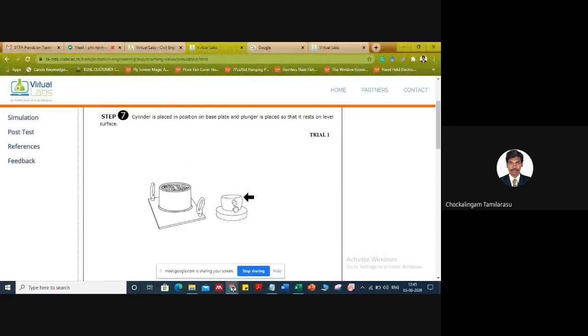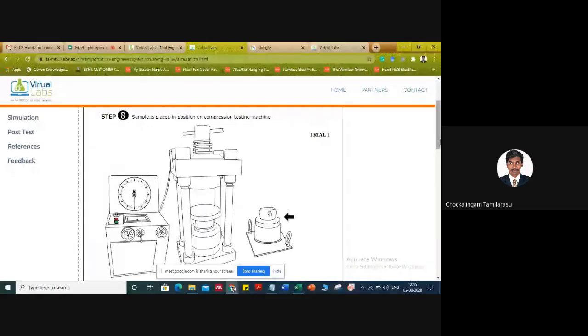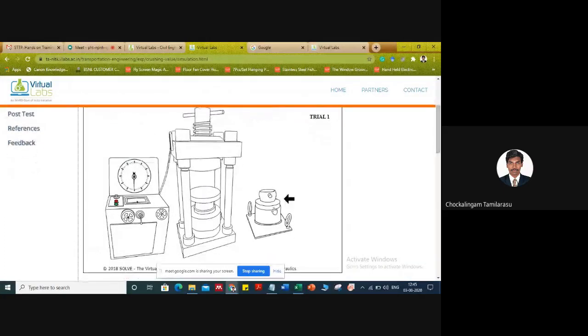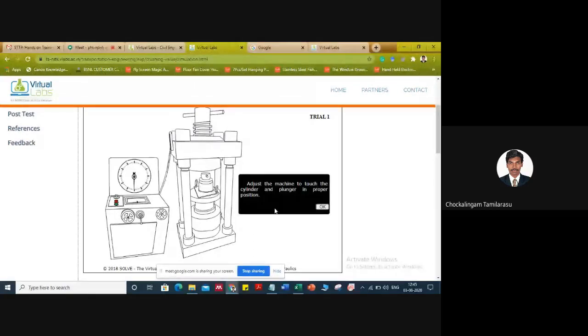We're going to cover the top of the cylinder. Then we're going to place the apparatus in the CTM. So this is the CTM apparatus. It is clearly showing that we're going to place the cylindrical mould into the CTM position. Then it is clearly mentioning that we have to place the plunger of the CTM machine at the top surface. Adjust the machine so the cylinder and plunger touch in proper position.